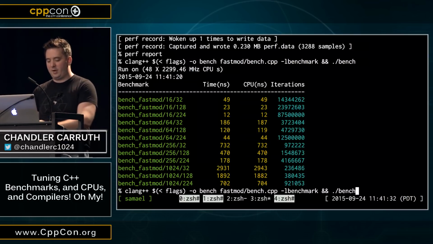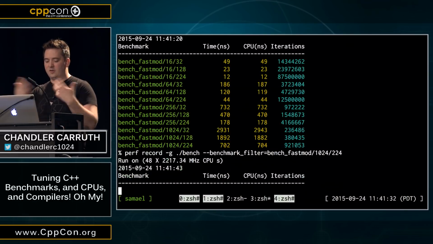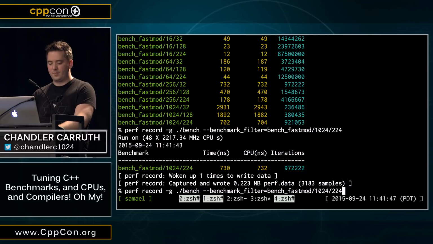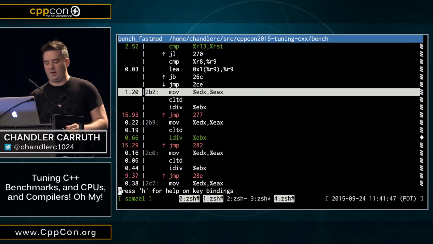And if we actually profile this, we can start to see what's going on here. So let's look at the distribution we were expecting. All right, so let's see what's actually taking place now.